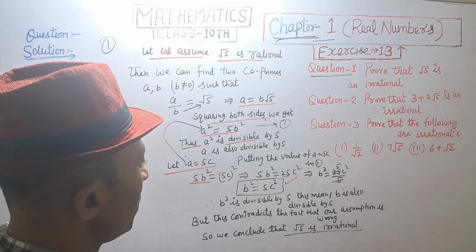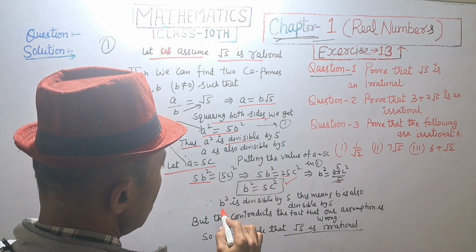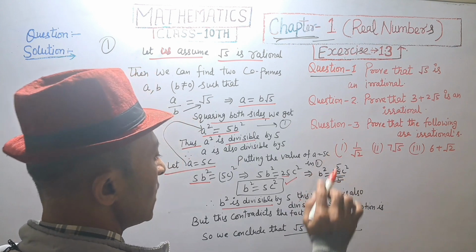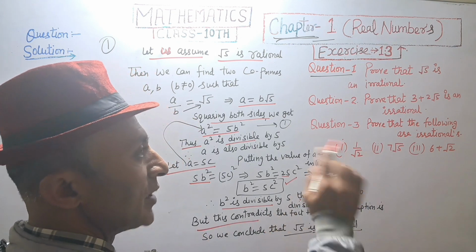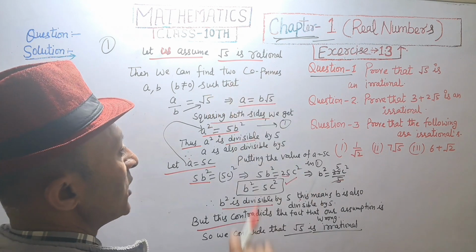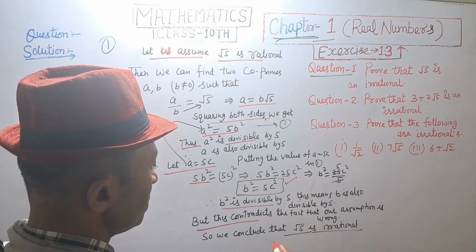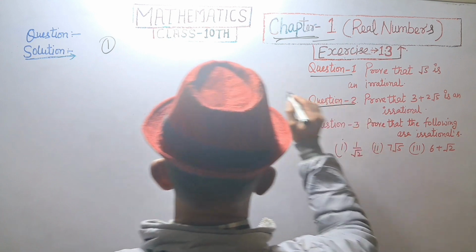But this contradicts the fact that our assumption is wrong, that b square is divisible by 5, and this means b is also divisible by 5. But this is a contradiction, that our assumption is wrong, that root 5 is rational. So we conclude that it's irrational. Hence proved.